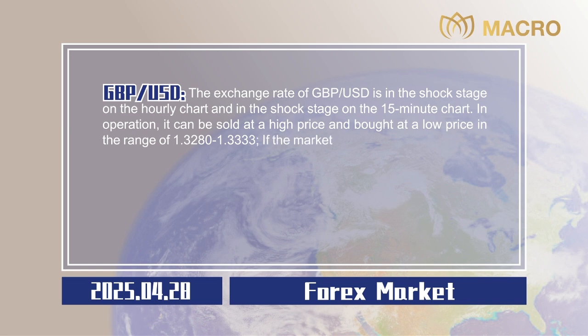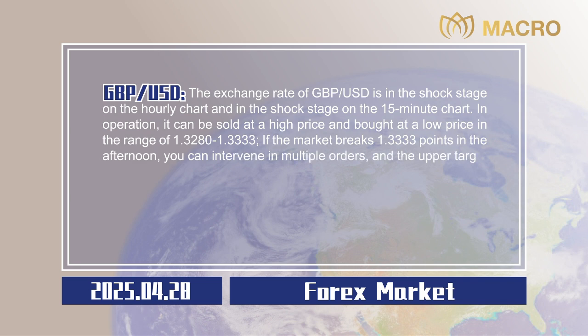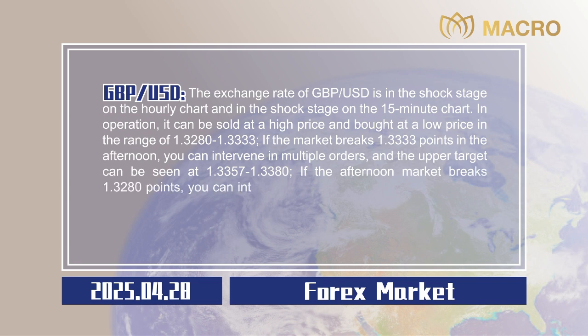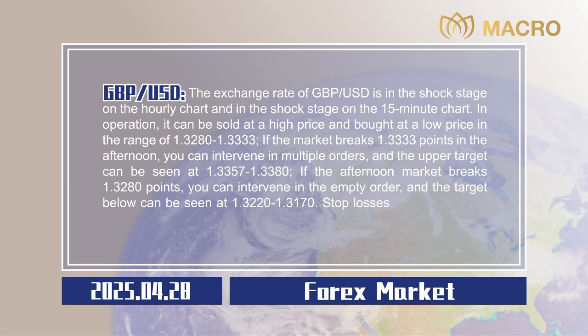If the market breaks 1.3333 points in the afternoon, you can intervene in multiple orders, and the upper target can be seen at 1.3357 to 1.3380. If the afternoon market breaks 1.3280 points, you can intervene in the empty order, and the target below can be seen at 1.3220 to 1.3170. Stop losses are all 20 points,